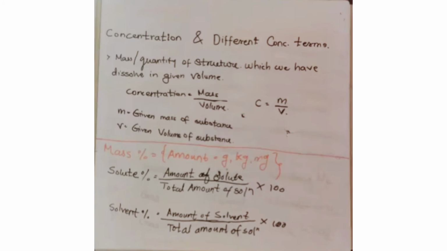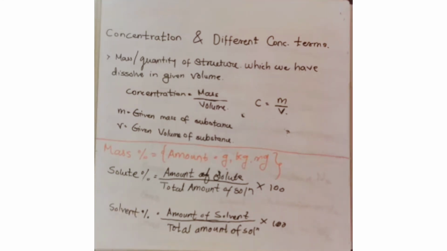What is exactly a concentration? It is mass divided by volume, or we can say the mass or quantity of a substance which we have dissolved in a particular volume. And in the chemistry formula, that will be C is equal to m by V. Mass is nothing but the given mass of a substance. It can be a solute or a solvent, and the volume will be the given volume of a substance.